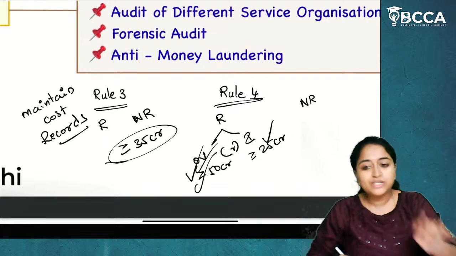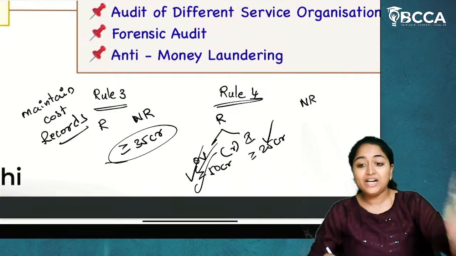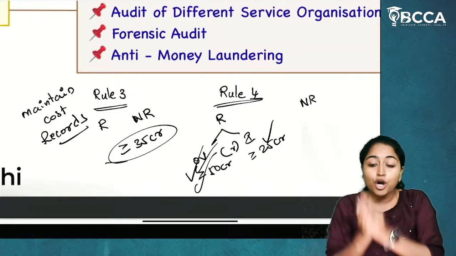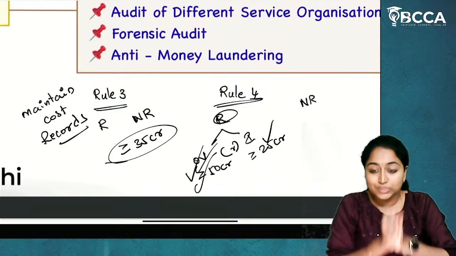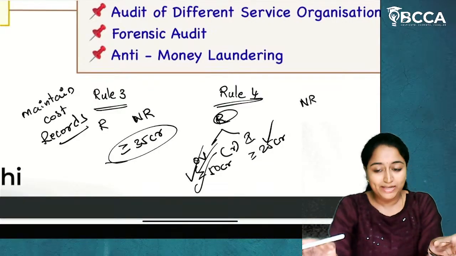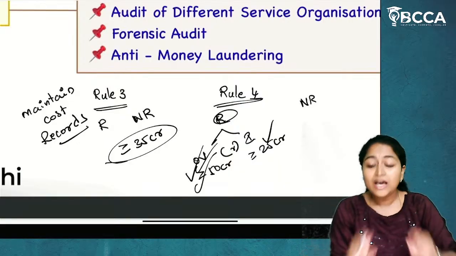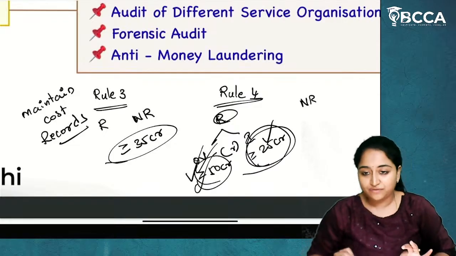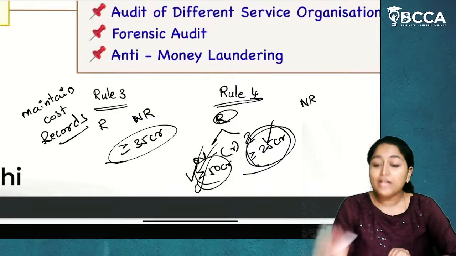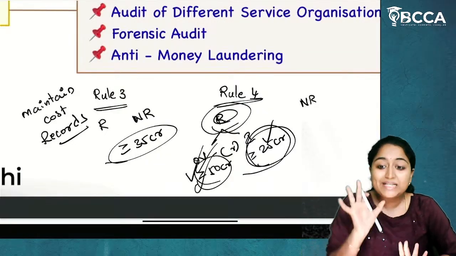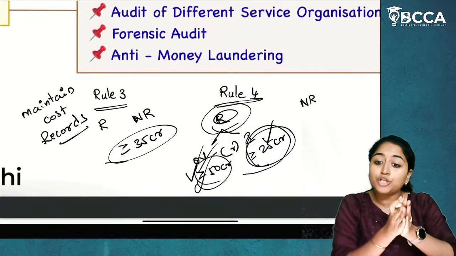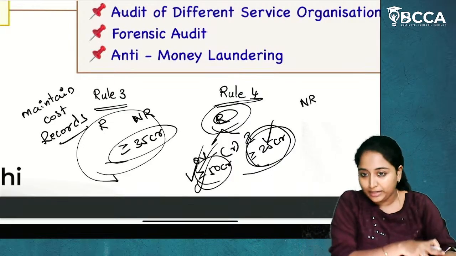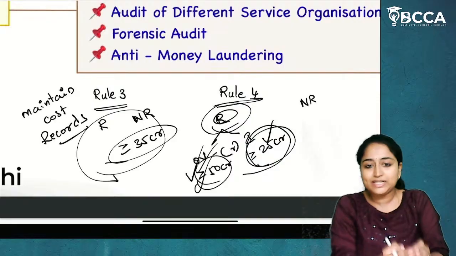So overall turnover is more than or equal to 50 crores. Okay, one is satisfied. Now we'll move to the individual products and services. This will not only check regulated sector products. Both regulated and non-regulated sector products and services are considered, and the turnover should be more than or equal to 25 crores. If both are satisfied, then the cost audit has to be done only for regulated sector products, only for table A products. For all the products and services, the records should be maintained, but audit should be done only for regulated sector products.